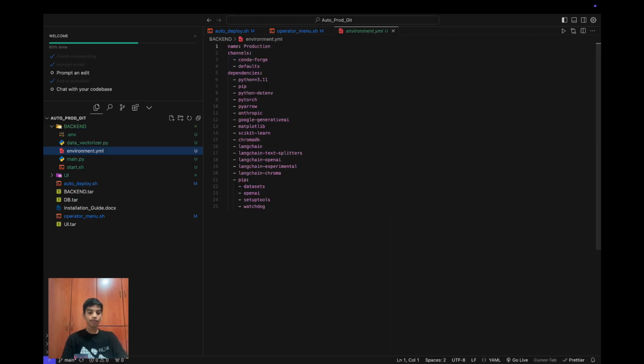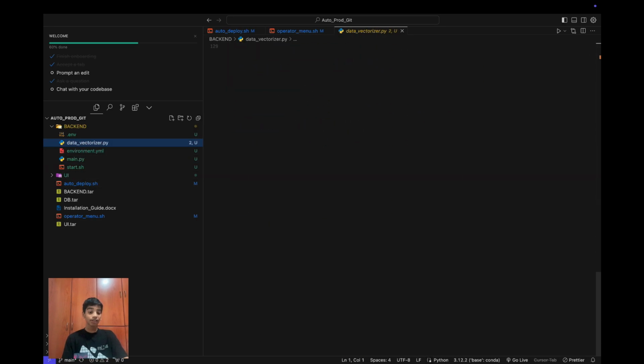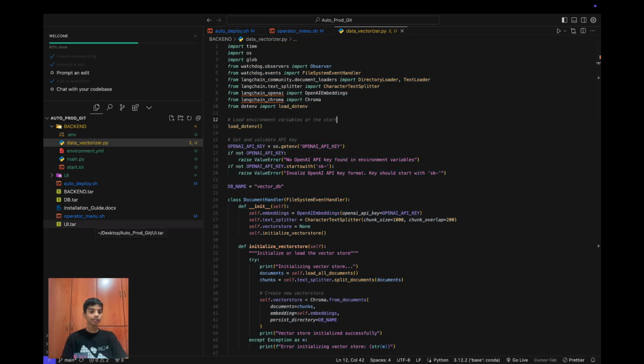Alright, so now we have our environment.yaml so that we can create our conda environment. And over here, this data_vectorize.py is the one that vectorizes this data that we see over here, and the data is in this tar file which I didn't unzip.